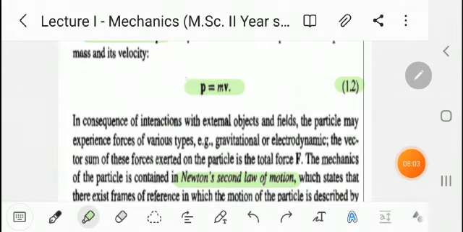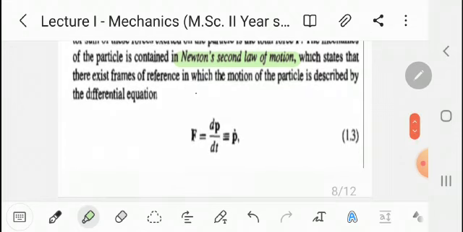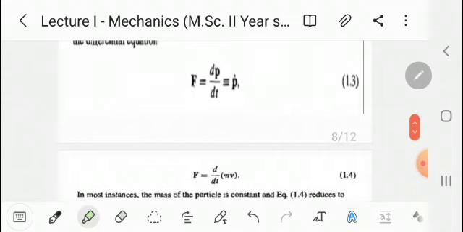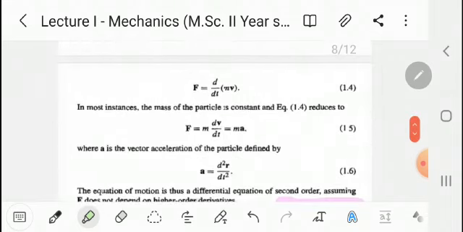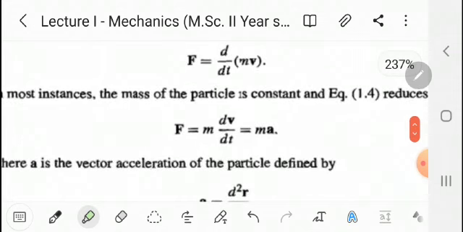Now from the equation of momentum p equal to m into v, that is from equation second, we can write Newton's second law of motion, F equal to dp by dt. Replace p by m into v, that is F equal to d by dt of m into v.